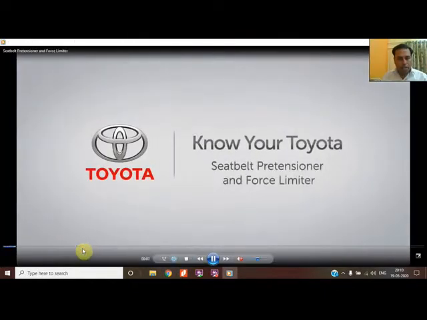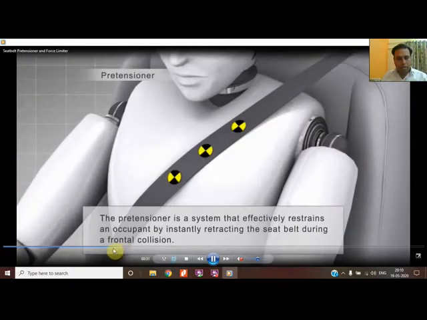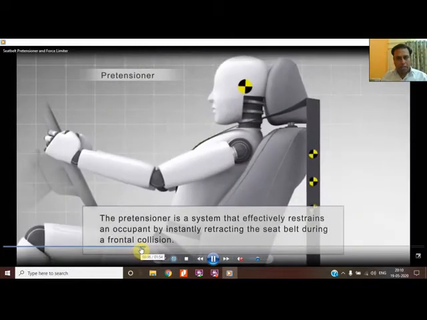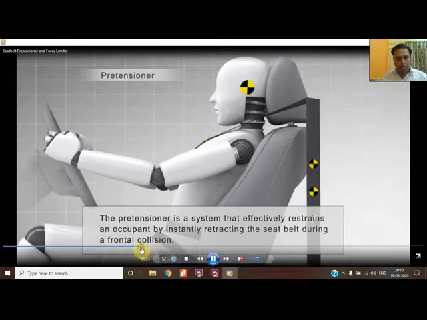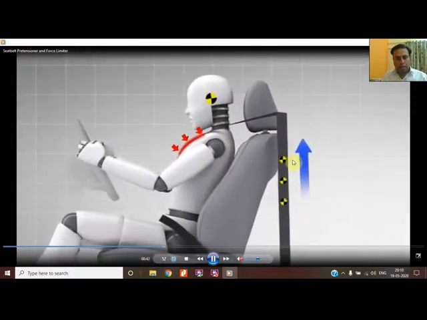You can see how the pre-tensioner mechanism works and how the slack is removed. This is done in a fraction of a second when the collision takes place. So this is how it is being shown: as soon as the collision takes place, the system moves in the opposite direction. That's why we use the pretensioner.